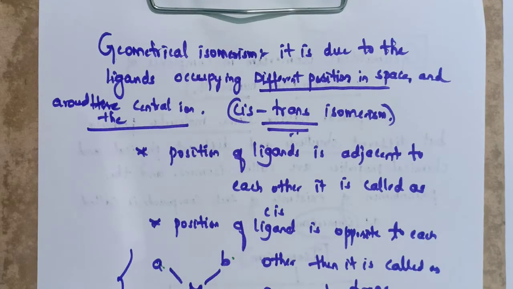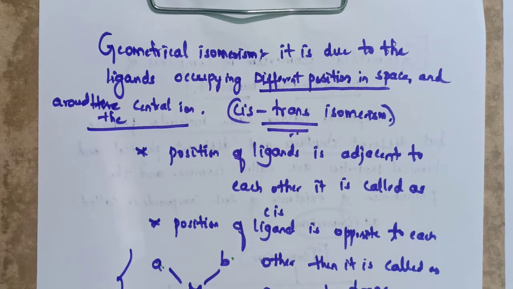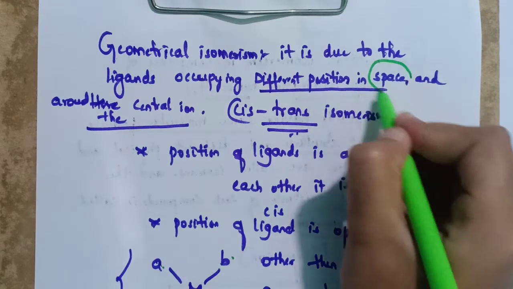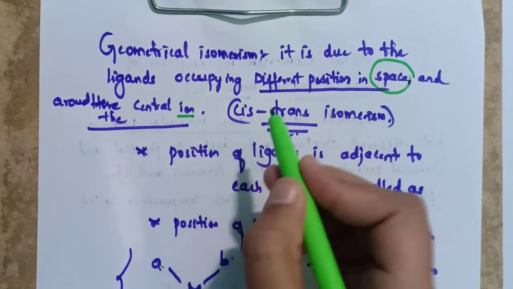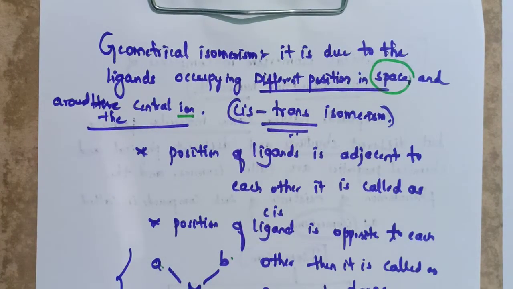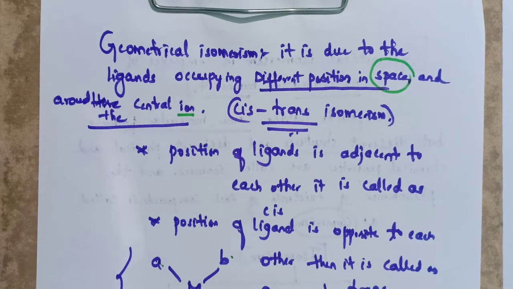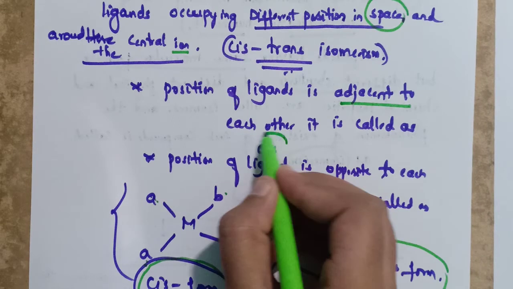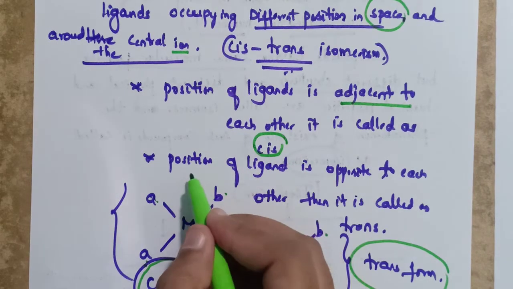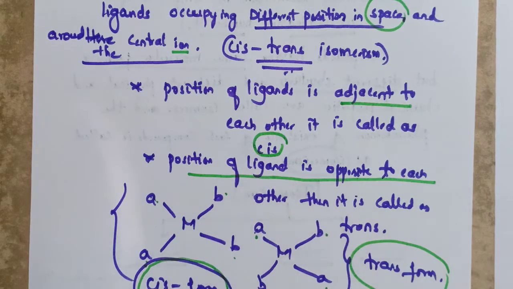Geometrical isomerism is due to the ligands occupying different positions in space around the central ion. It is also called cis-trans isomerism. If the positions of the ligands are adjacent to each other, then it is called the cis isomer. If the positions of the ligands are opposite to each other, then it is called the trans isomer.